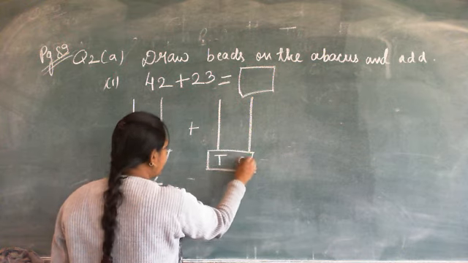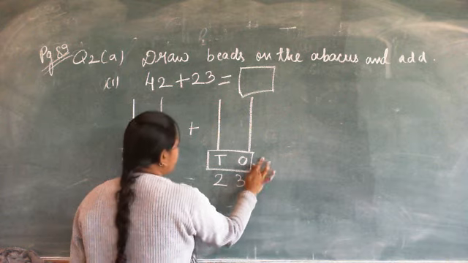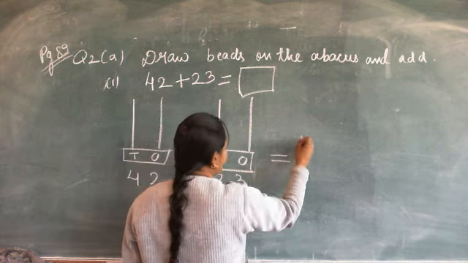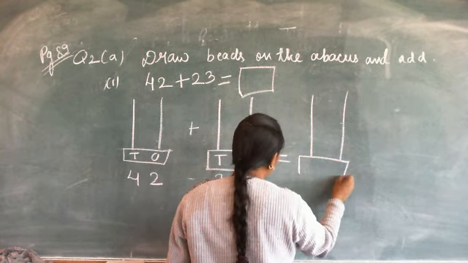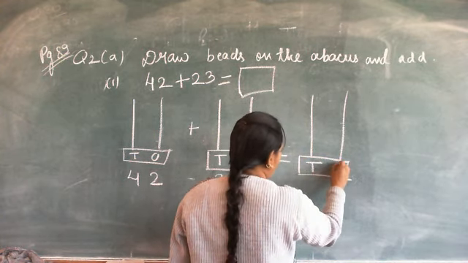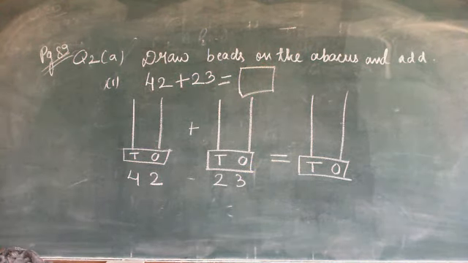Again write T and O, and what is the second number? 2, 3, 23. Then put a sign and draw the last abacus, that will be your abacus of getting answer. This is your answer abacus. Okay. So first you also draw these two abacus.